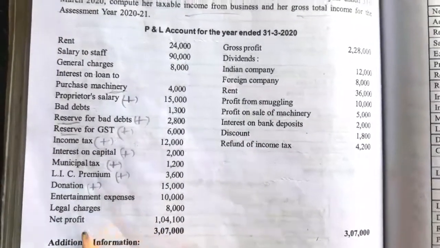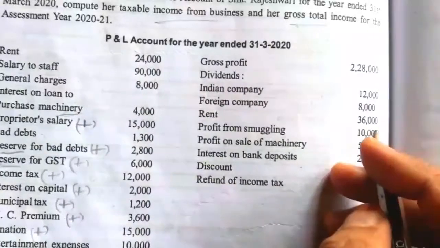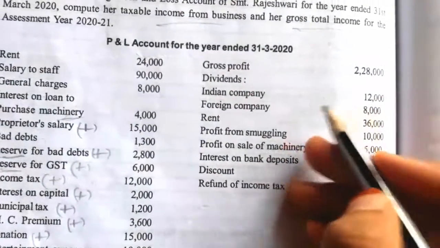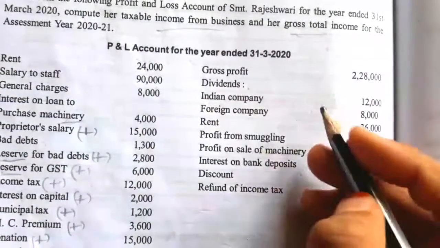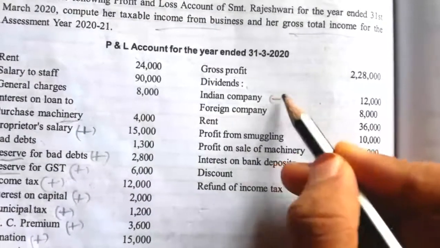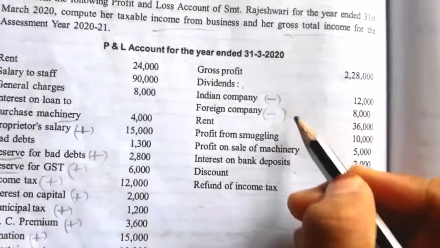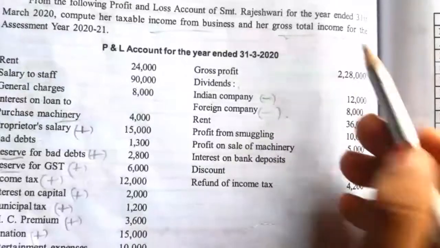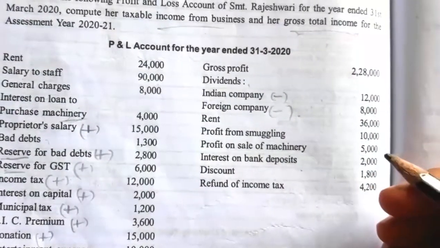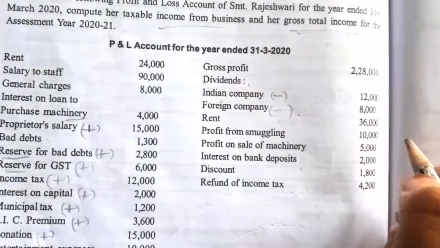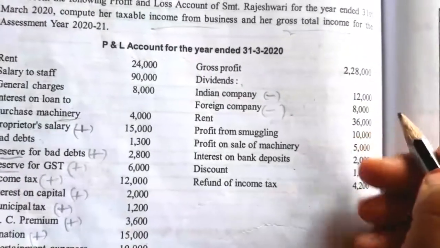Legal charges is allowed. Then on the credit side, dividend from an Indian company is not relating to business, so we have to cancel dividend from the Indian company as well as the foreign company. But here we have to compute the gross total income. So while computing the gross total income, dividend is taxable under the head other sources, section 56.